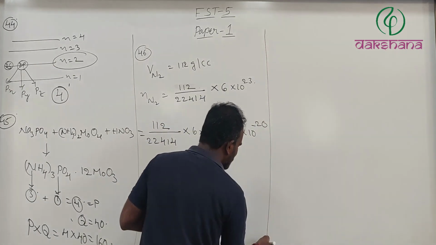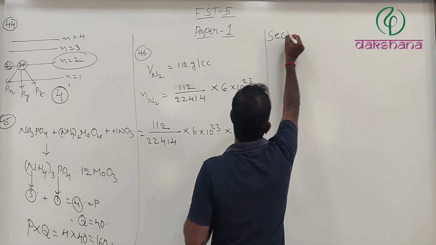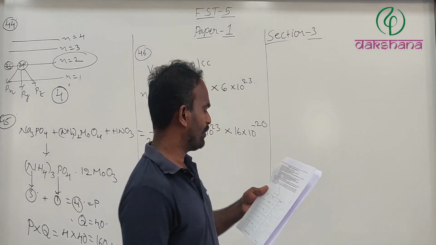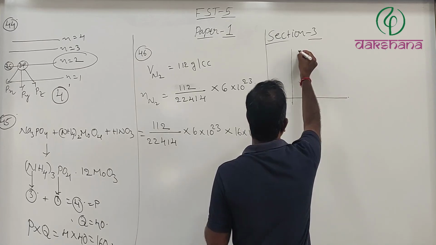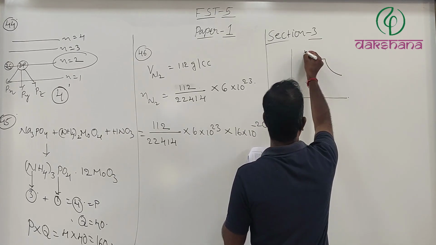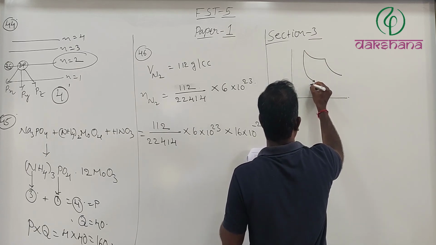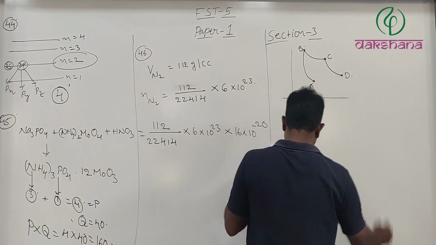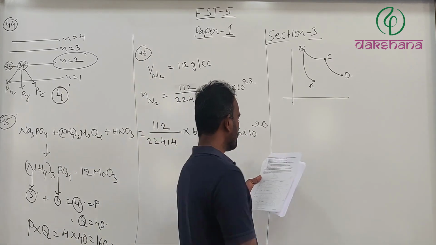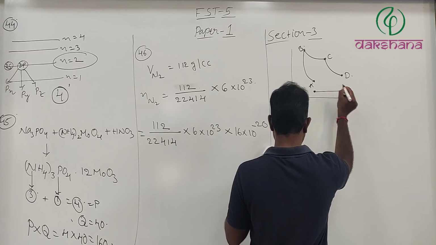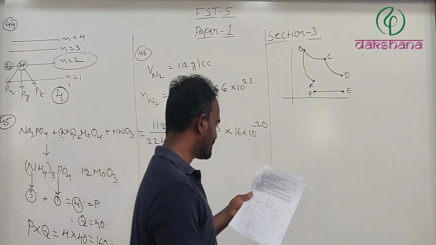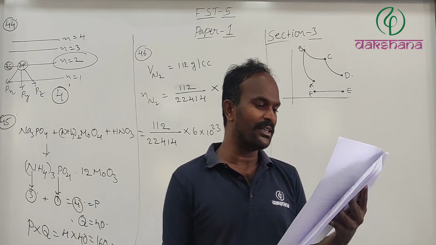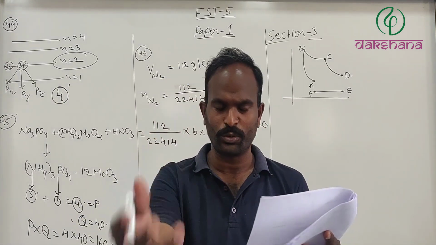Next, section 3. This is a beautiful question, a little lengthy one also. Here one thermodynamic process is given, with states A, B, C and D, and this is one general process going from E to F. In the graph shown below, A to B, B to C, C to D are parts of the Carnot cycle operating on an ideal gas. We know what the Carnot cycle is.